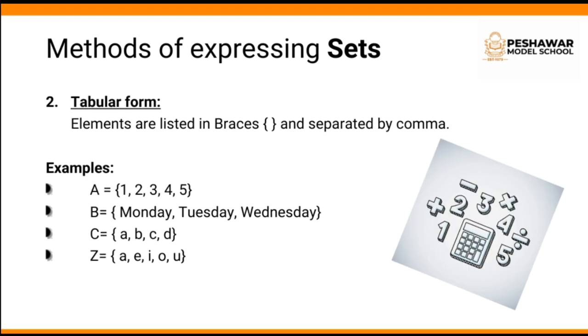The second method is tabular form. In this form, we list the elements in braces, separated by commas, like A equals to 1, 2, 3, 4, and 5. So in this set, all the elements are separated by a comma. And second is Monday, Tuesday, Wednesday. You can make any kind of collection, but the elements should be well defined and distinct.